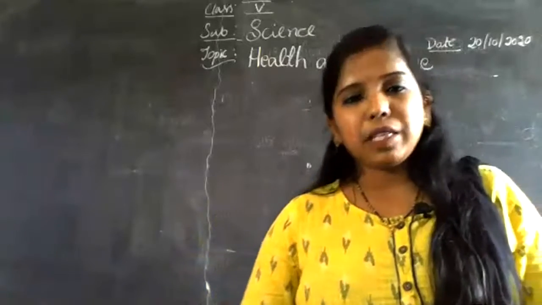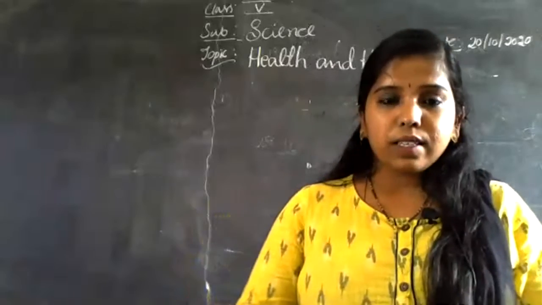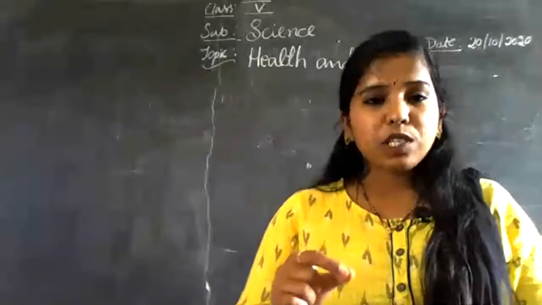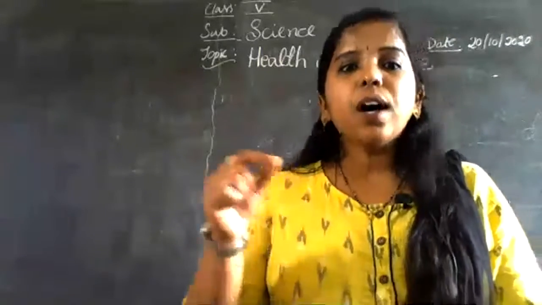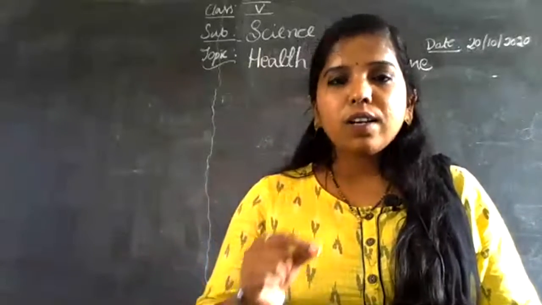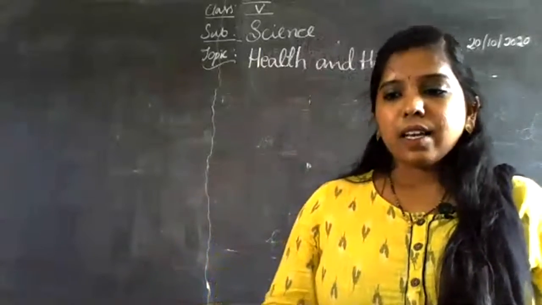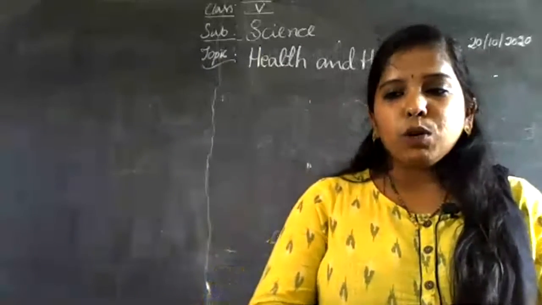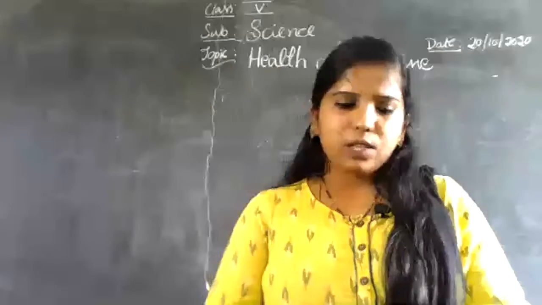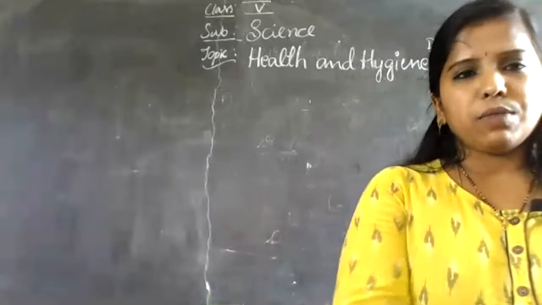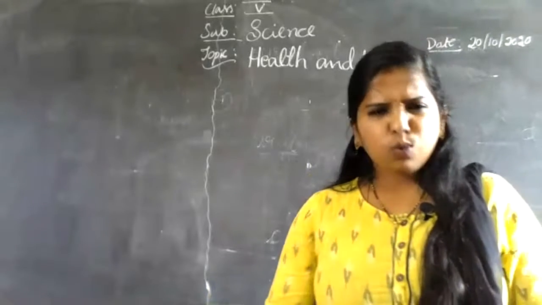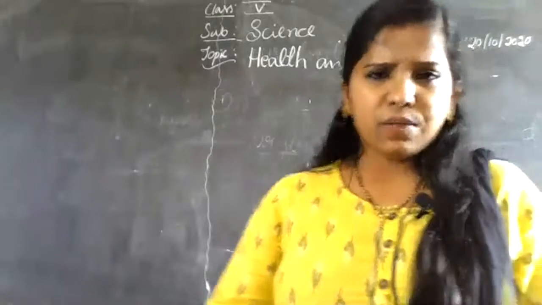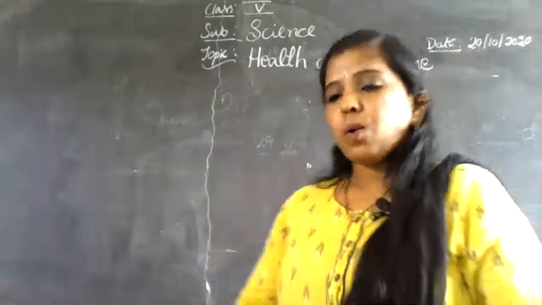And what are communicable diseases? Communicable diseases are diseases which spread from one person to another person. In this class, we are going to learn about unhealthy lifestyles. What do you mean by unhealthy lifestyle? Today we are all leading an unhealthy lifestyle. Why, miss?